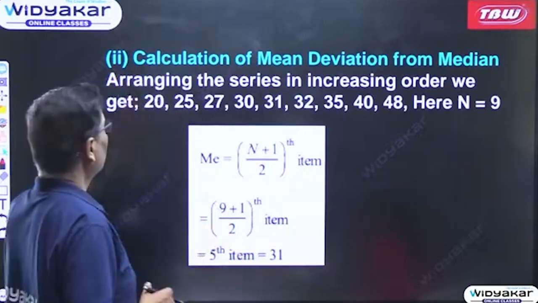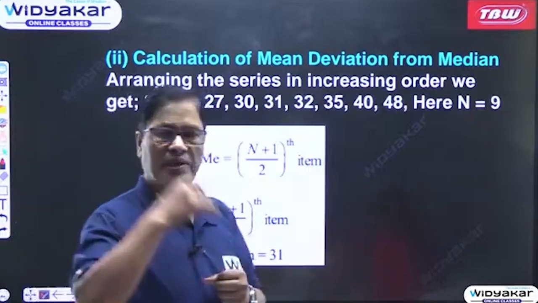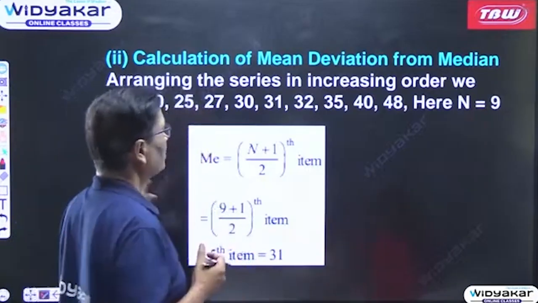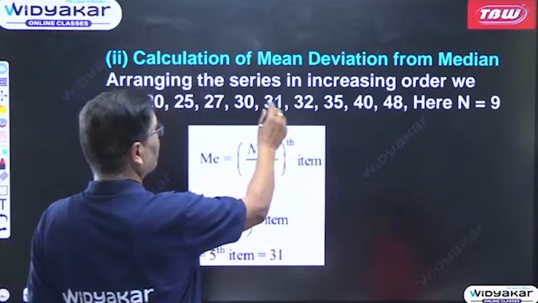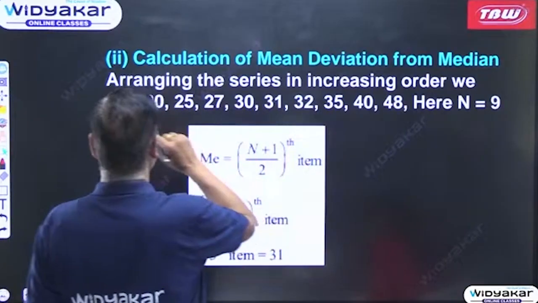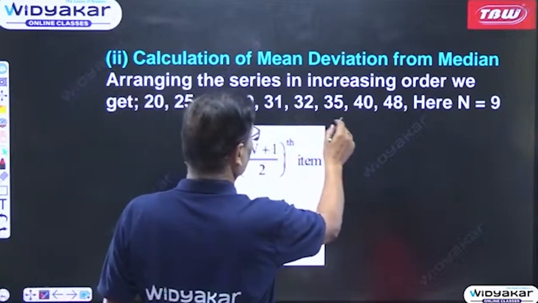Then we will come to calculation of mean deviation from median. Instead of mean, if we take the median, how it will be there. So this is another example. Arrange this series in increasing order. We get 20, 25, 27, 30, 31, 32, 35, 40, 48.